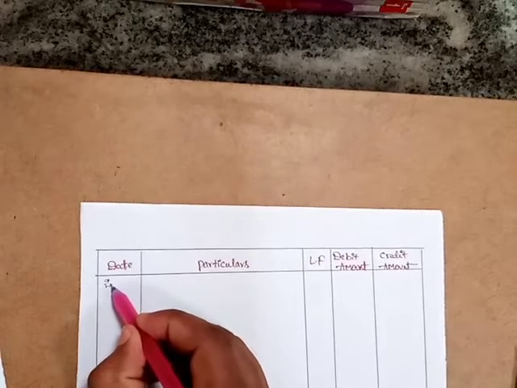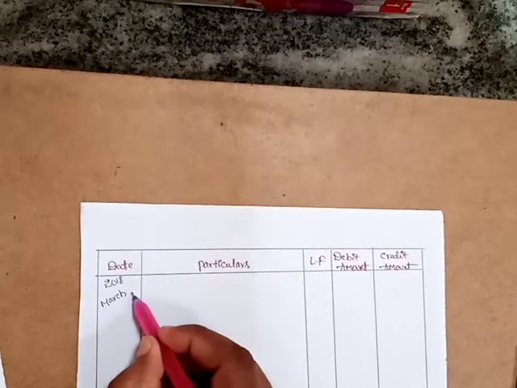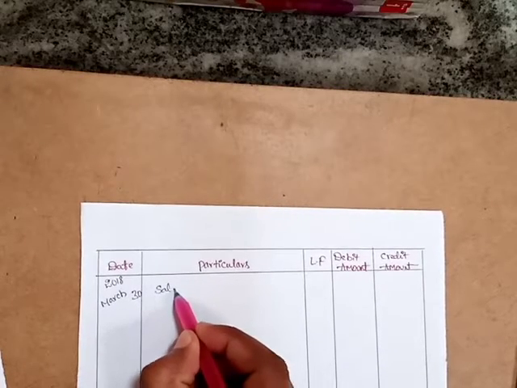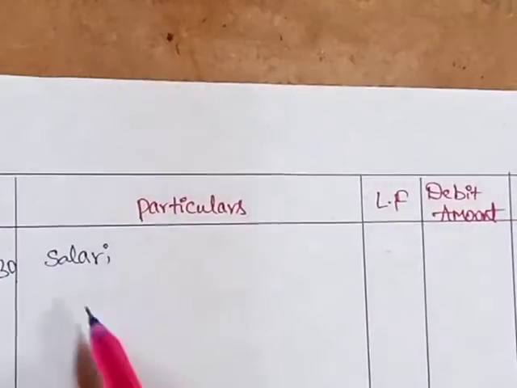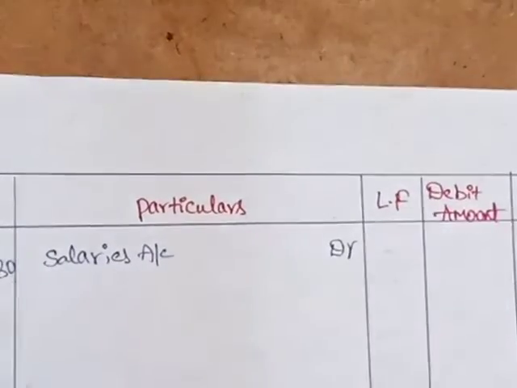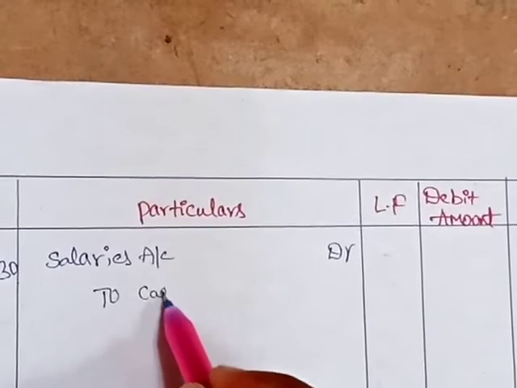So 2018 March 30, salaries account debtor to cash account.